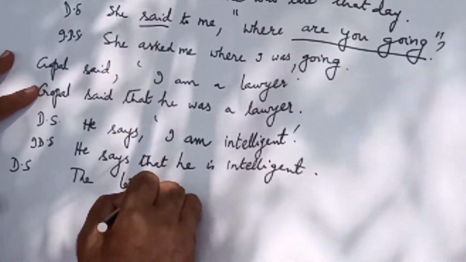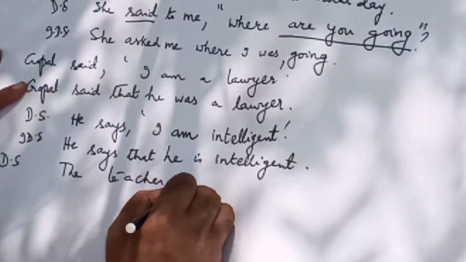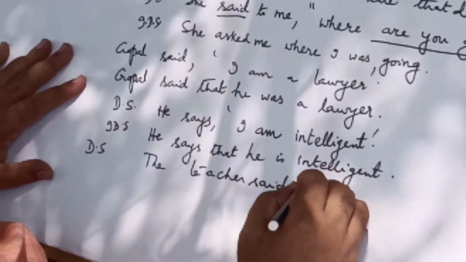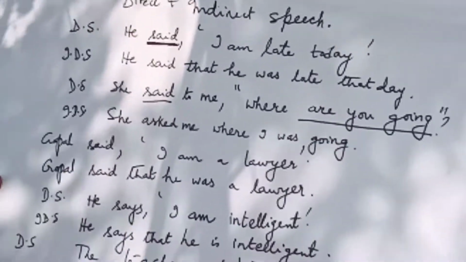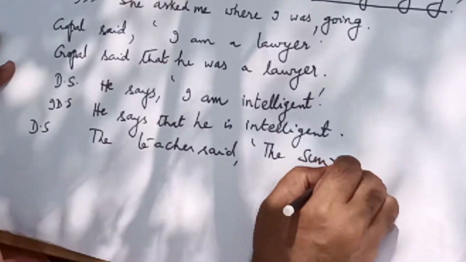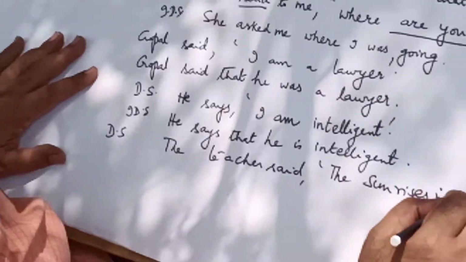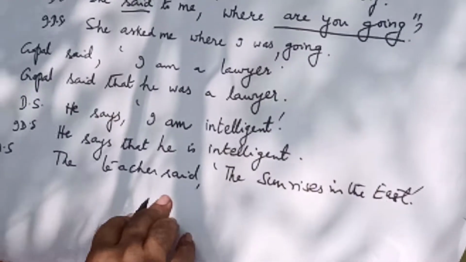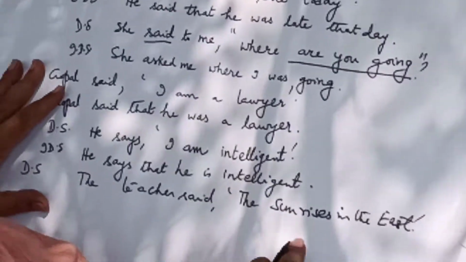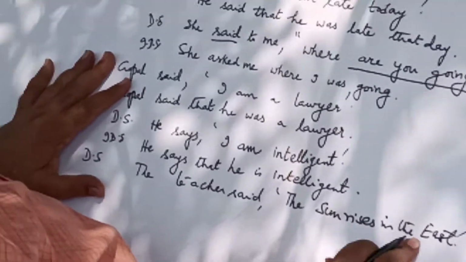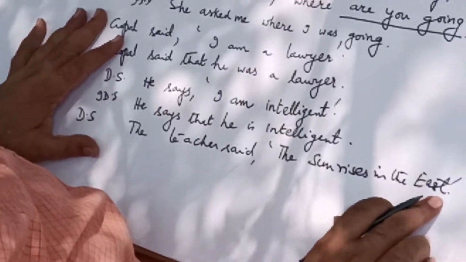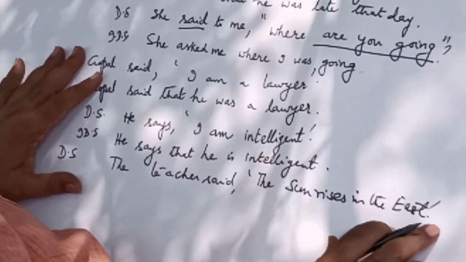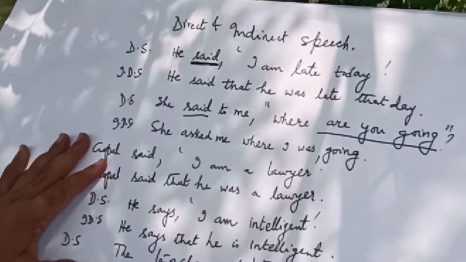The teacher said, the sun rises in the east. Actually, the tense of the words enclosed within inverted commas is the simple present tense. Rises is a simple present tense verb.